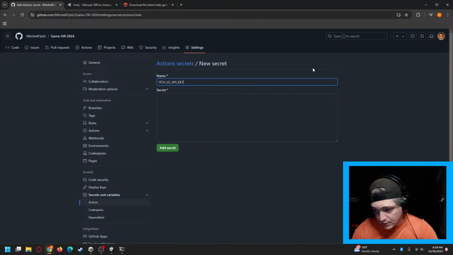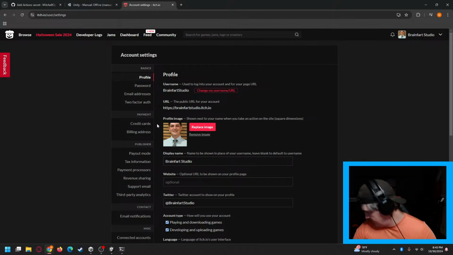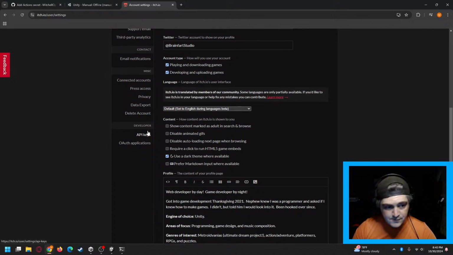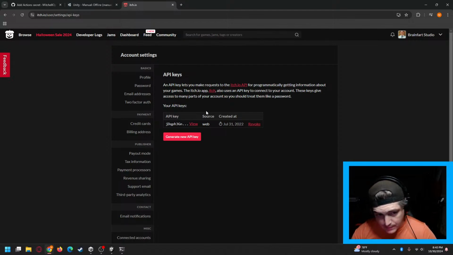And then you're going to want to go to your personal itch.io page. I'm already logged in. I'm going to go to settings. And down at the very bottom, developer API keys. This is going to be where your API key is. If you don't already have one, you can click generate a new API key.